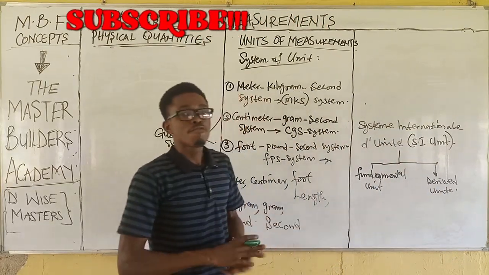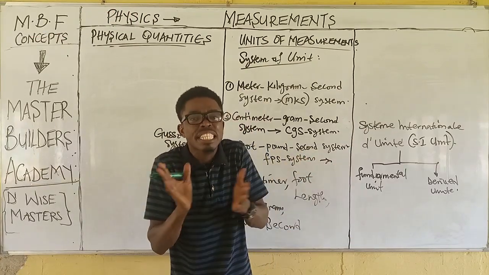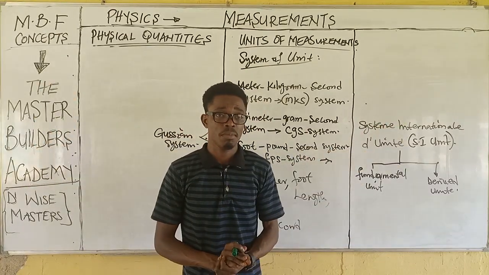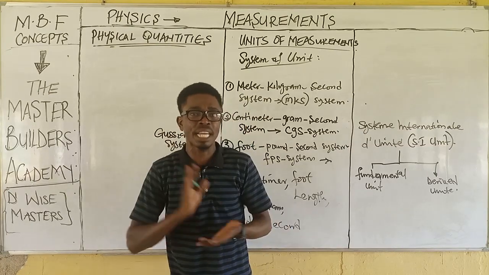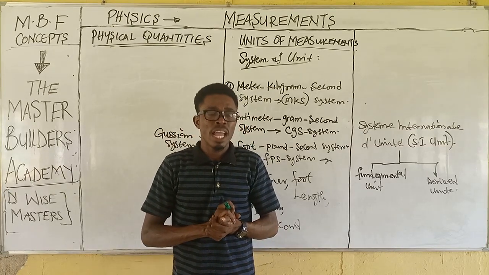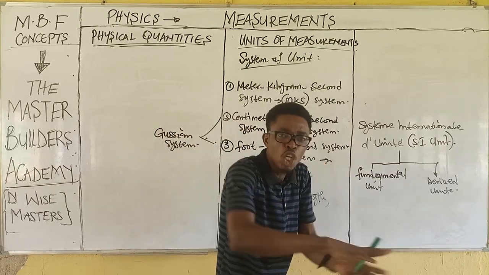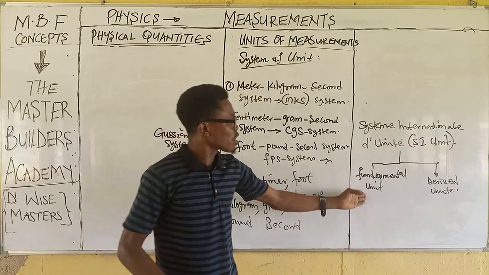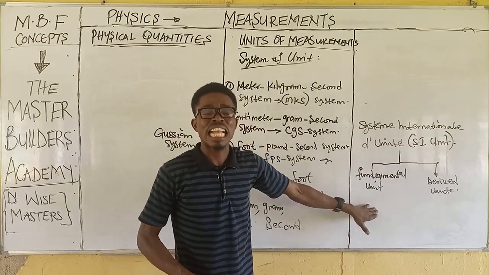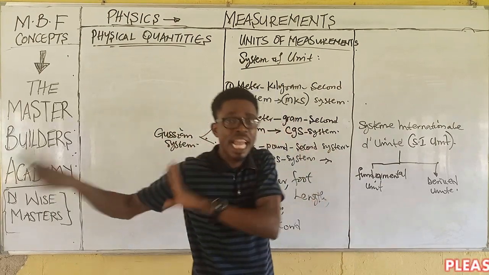Now guys, fundamental units are the units of the basic fundamental quantities. So they are the units from which other units in physics are obtained. Every other unit in physics depends on fundamental units to derive or obtain their own units. So fundamental units in physics are the basic units from which other systems of units are obtained.